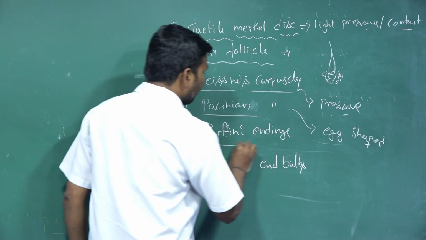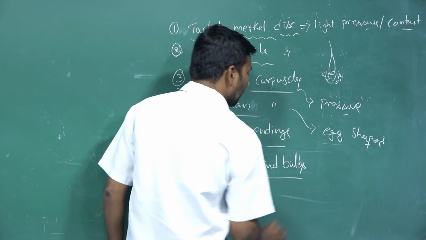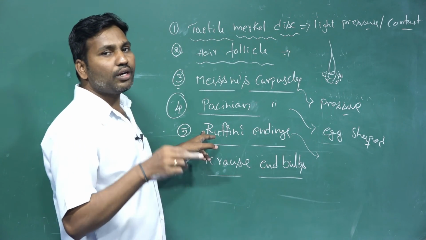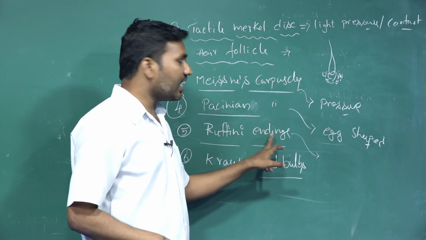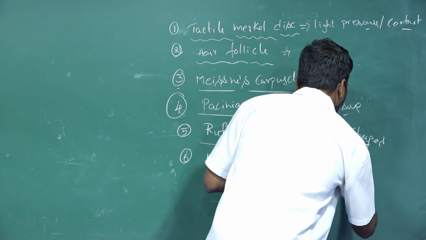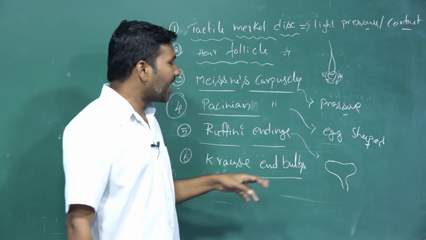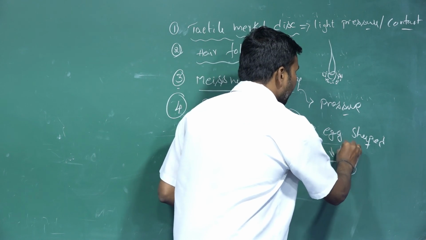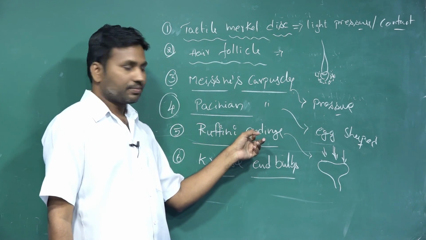Then the Ruffini endings and the Krause endings. The Ruffini endings recognize continuous pressure. Generally, these are somewhat flattened bulge structures, and whenever continuous pressure is applied on the skin, it is recognized by the Ruffini endings.